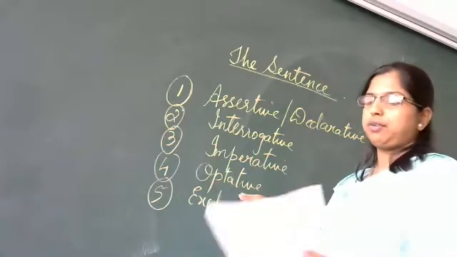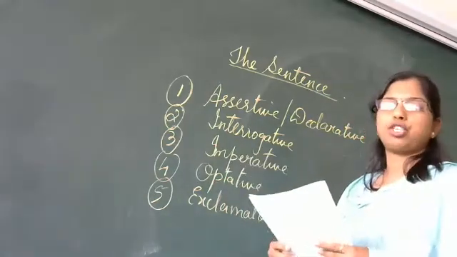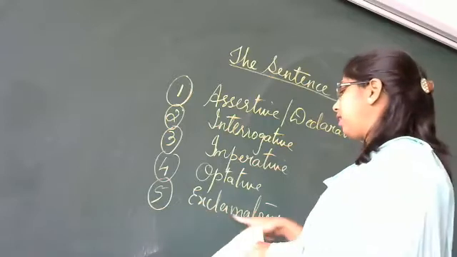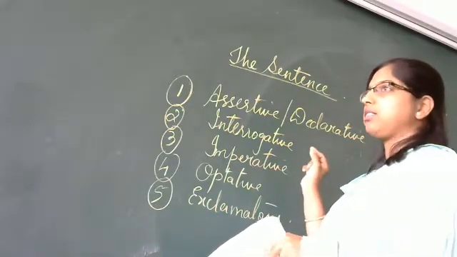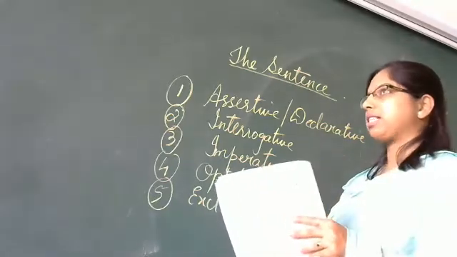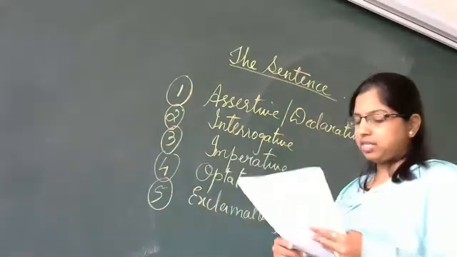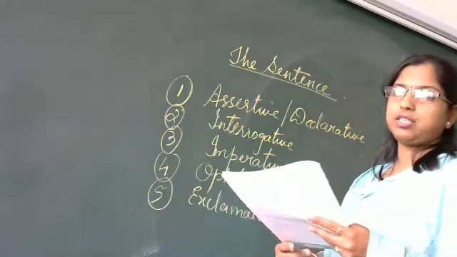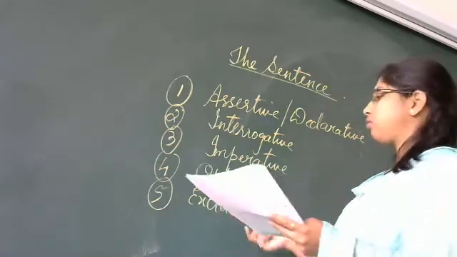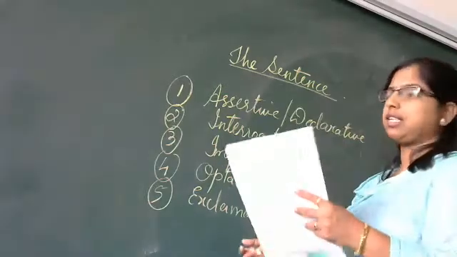Optative expresses a wish, prayer, or a curse. And last, exclamatory, which ends with an exclamation mark and expresses a strong feeling of joy or surprise, such as wow, hooray. Such words we put as exclamatory.